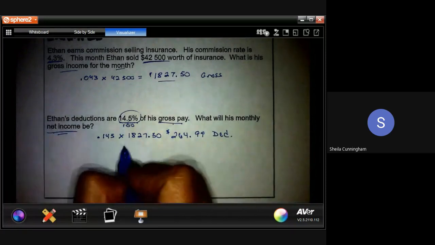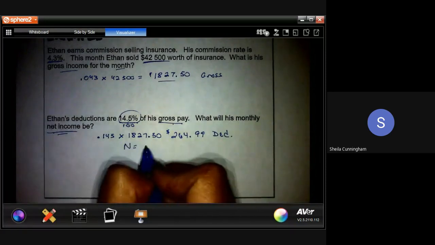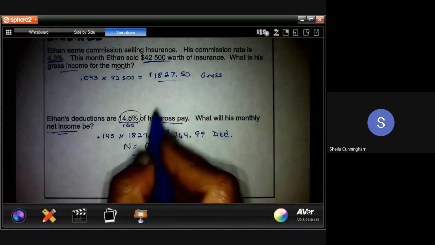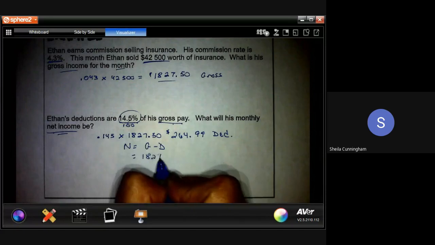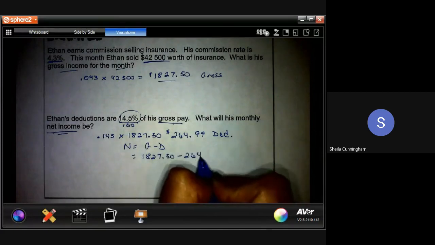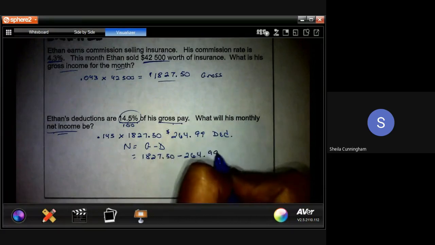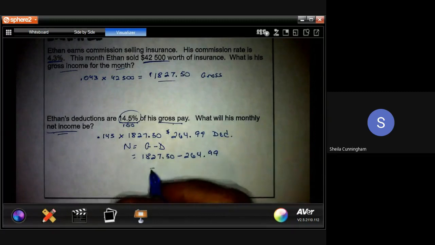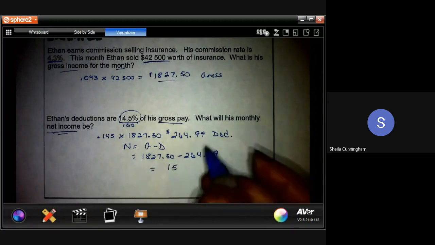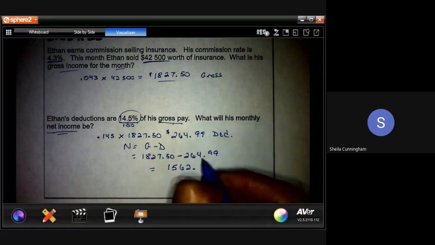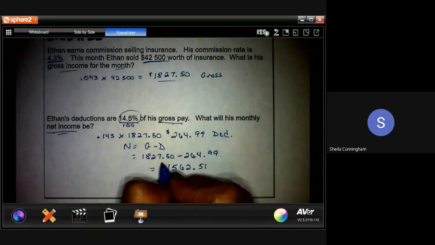That's deductions. Now, to find net pay, we've done this in the past where we're going to take our gross and subtract our deductions from it. So our gross being $1,827.50, subtract his deductions of $264.99, and we get a grand total of... Ethan's take-home pay is $1,562.51.